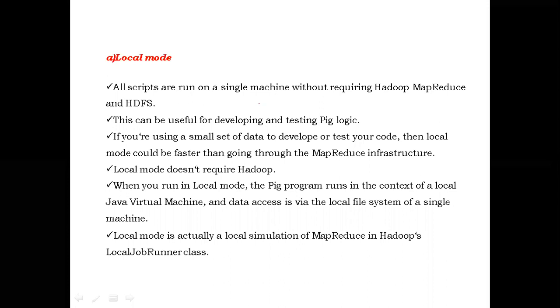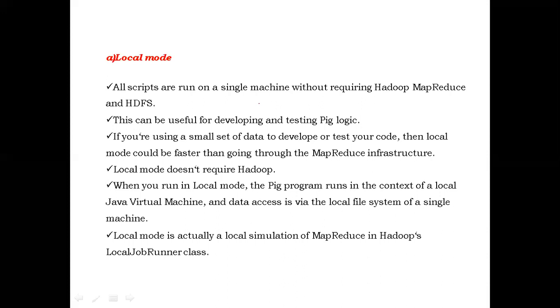Clear. Why do we use Hadoop MapReduce? The Hadoop cluster contains huge data files, so directly testing on huge data sets is not good. So we will take a small data set on the local file system and verify it using the Pig script. If the Pig script works perfectly on the small data set in the local mode, then we will apply the same Pig script to the MapReduce of the Hadoop cluster, to analyze the huge amount of data. That is the main purpose of this local mode.